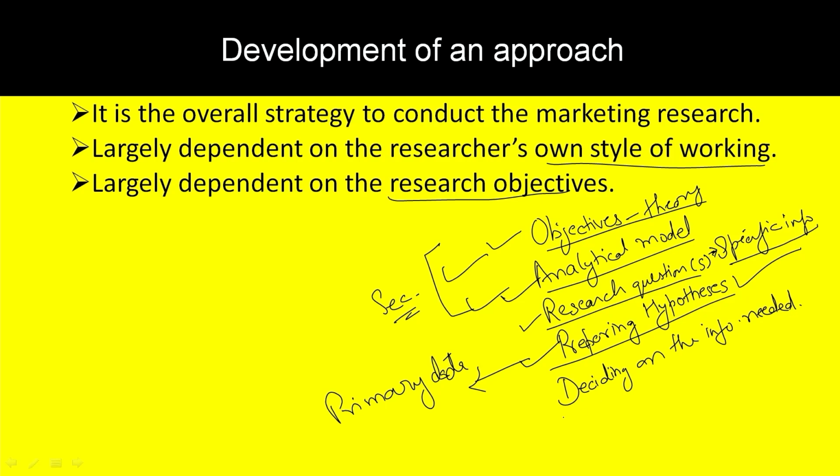And last point is deciding on the information needed. Now, deciding on the information we need is done on the basis of analytical framework and theoretical model, research questions and hypothesis. The researcher becomes clear about what information he needs to conduct a research. So, he also becomes clear about who can be his sources of information, and sources of information means respondents.